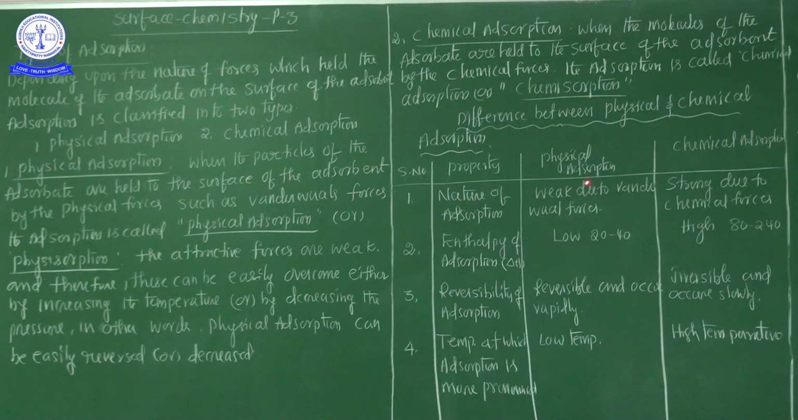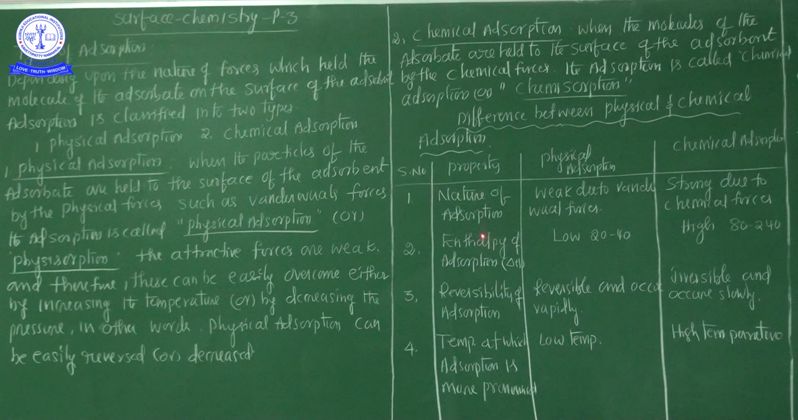So physical adsorption is always weak because weak van der Waals forces are present here, and chemical adsorption is very strong because chemical forces are present. My dear students, this tabular form is very important at board level, the differentiation between physical adsorption and chemical adsorption, or physisorption and chemisorption.